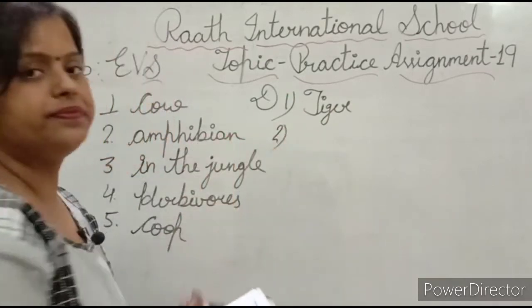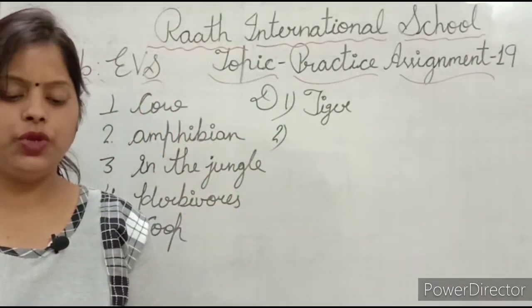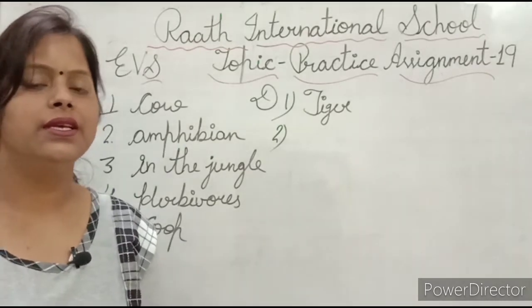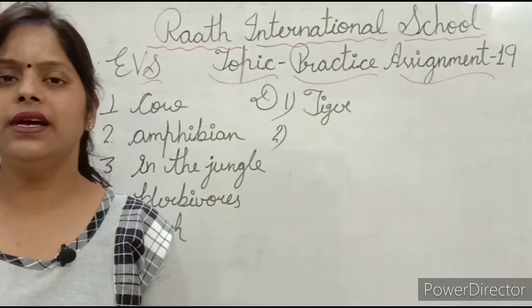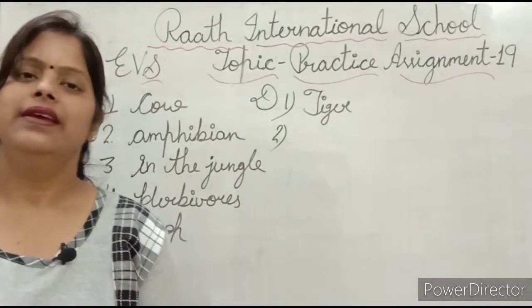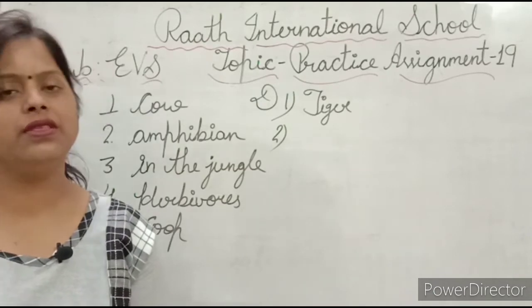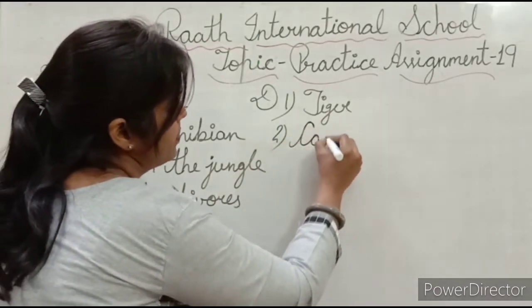T-I-G-E-R. Tiger. Now next, I am a plant eater. You can see me in deserts. Yes, which animal you can see in the desert? Yes, ship of the desert. Yes, camel. Camel is a plant eater and we see in the desert. So camel, C-A-M-E-L.